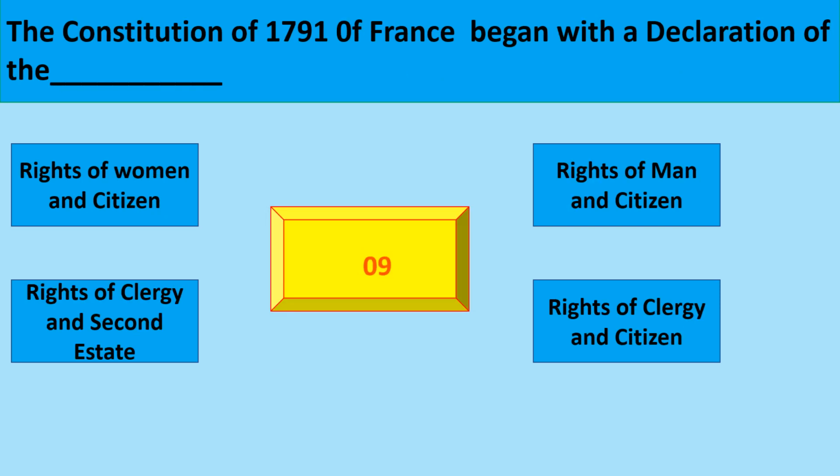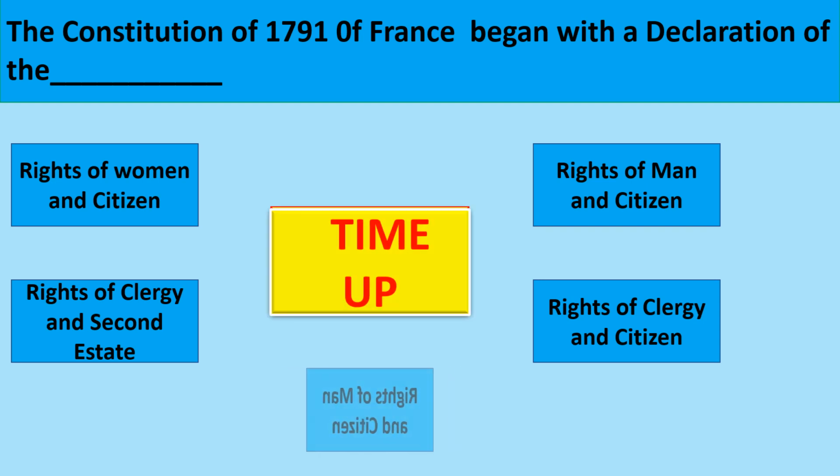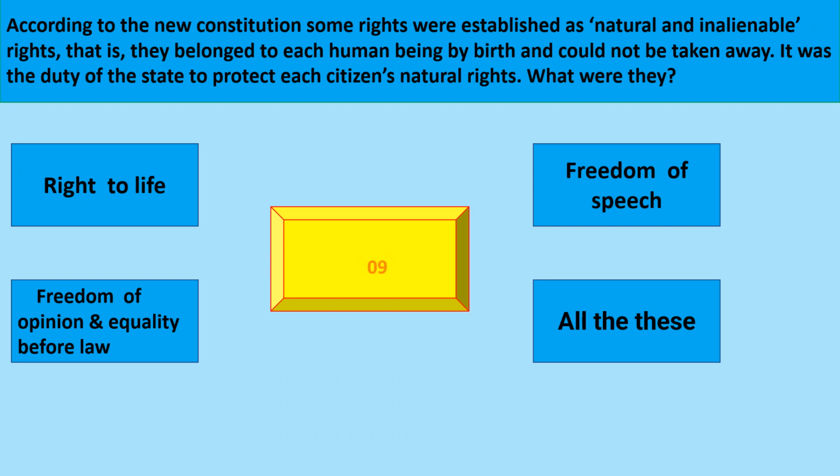The Constitution of 1791 of France began with the Declaration of the Rights of Man and Citizen. According to the new constitution, some rights were established as natural and inalienable rights.